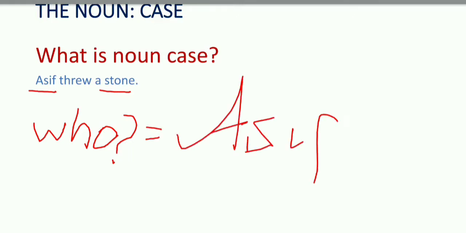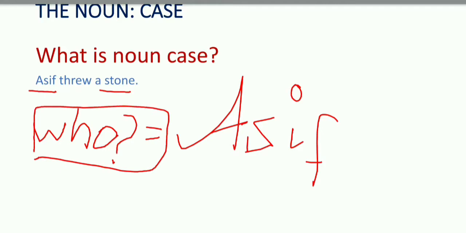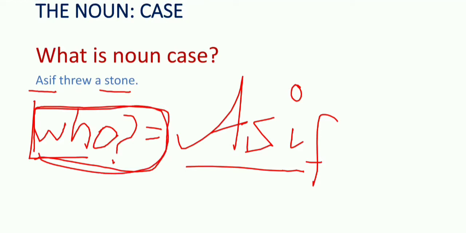So Asif is the subject of the sentence. When you make the question of the verb, who threw, the answer will be Asif threw. So by putting the question who, you will make the subject in a sentence.